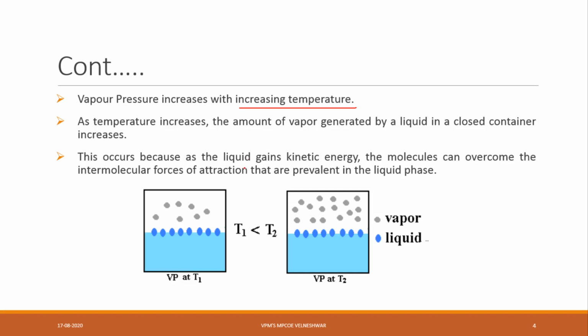This occurs because the liquid gains kinetic energy. What is the formula for kinetic energy? That is half into m into v square. Here, m is mass and v is velocity.